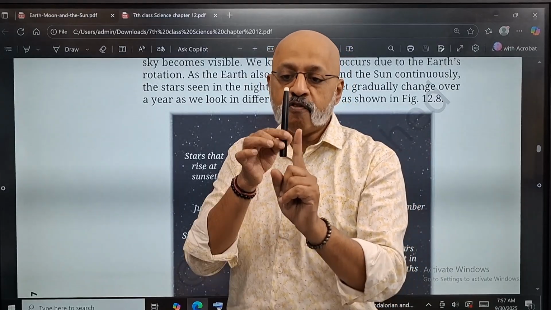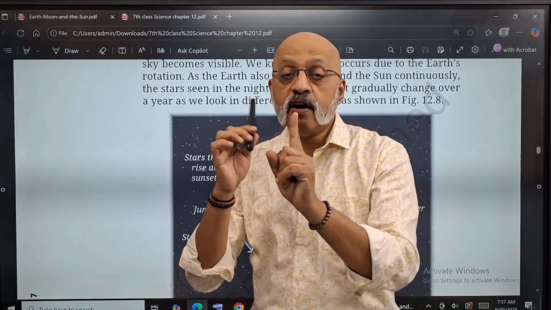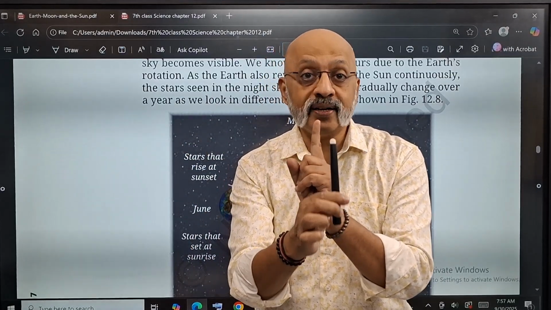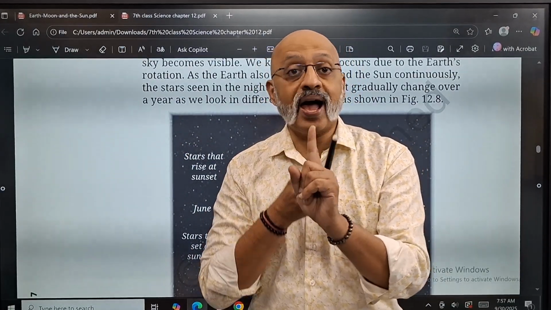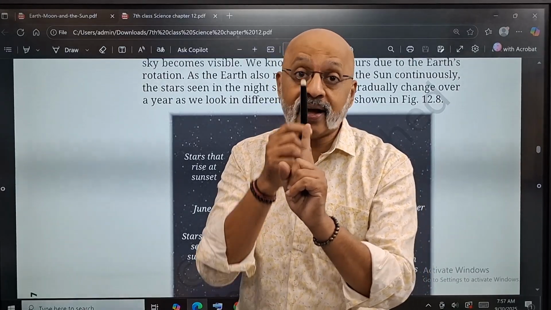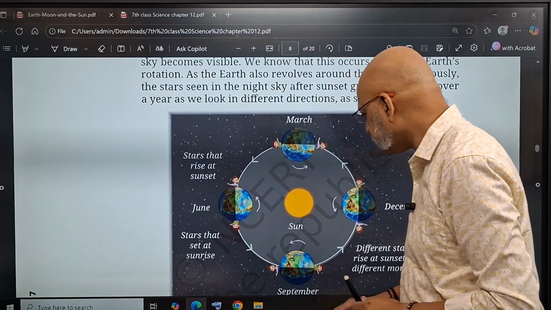The same way, when you are here, the night sky appears differently from how it will be when you are at this space, right? Because now you are seeing it from this angle. So the angle of seeing becomes a little different. You understood this?